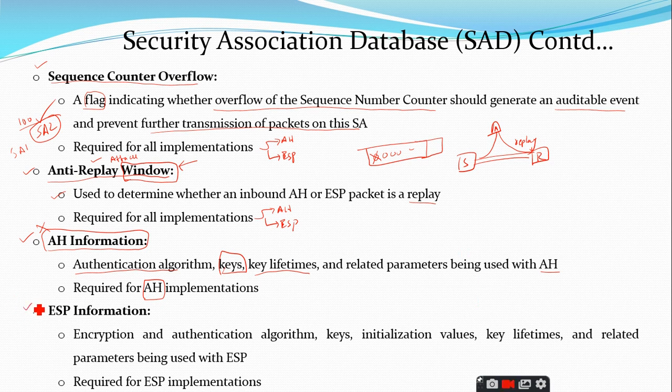Similarly, there is another parameter called ESP information, which is specifically related to ESP. It does not have any connection with the authentication header. Therefore, we are going to implement this ESP information in the ESP implementations only. Similar to AH information, it gives the various encryption and decryption algorithms that we are going to use in ESP, what authentication algorithms we are going to use, what the keys are, what the initial values of the keys are, and what the key lifetimes are. All the related information for ESP is given with this ESP information parameter.